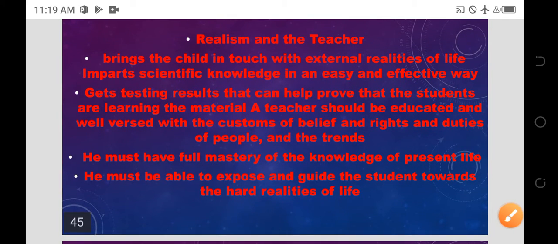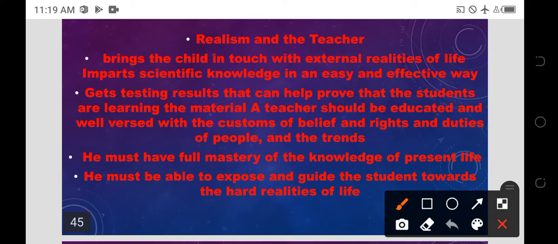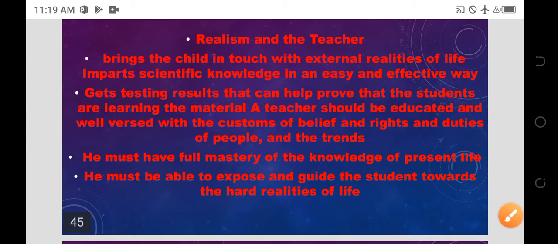Realism and the teacher: the teacher brings the child in touch with the external realities of life and imparts scientific knowledge in an easy and effective way. When we go to the physics laboratory to do some electronic experiments, the teacher has to demonstrate the experiment, then only can the student learn the experiment procedure, otherwise it's not possible. So that is about the realism teacher objective.